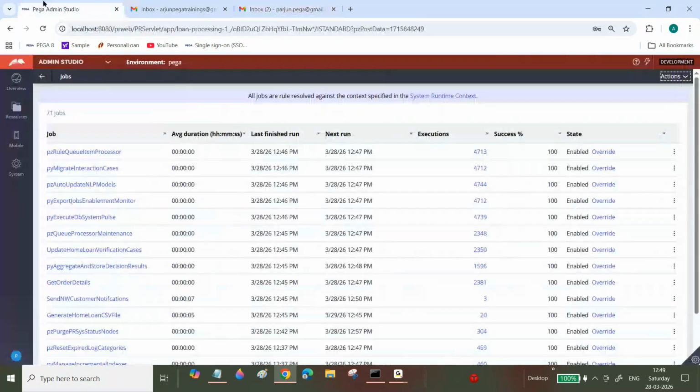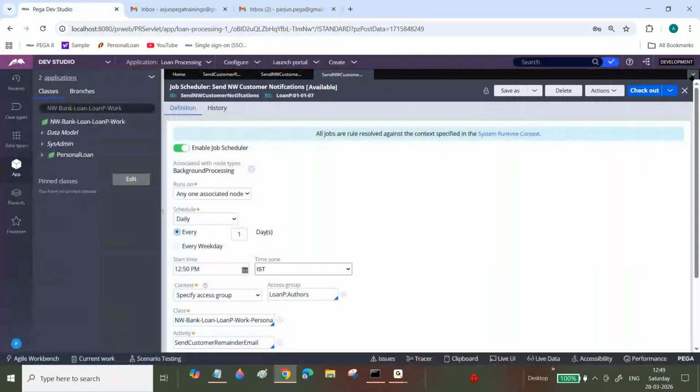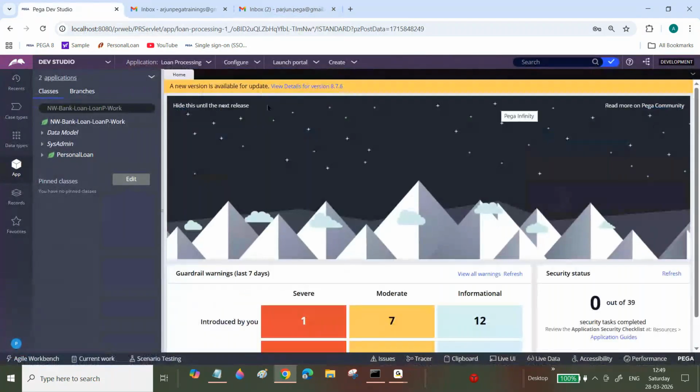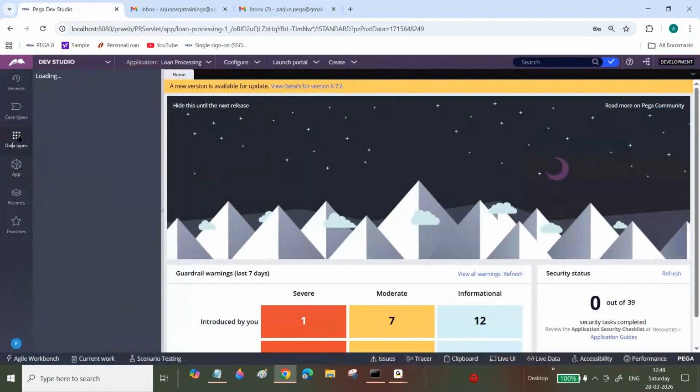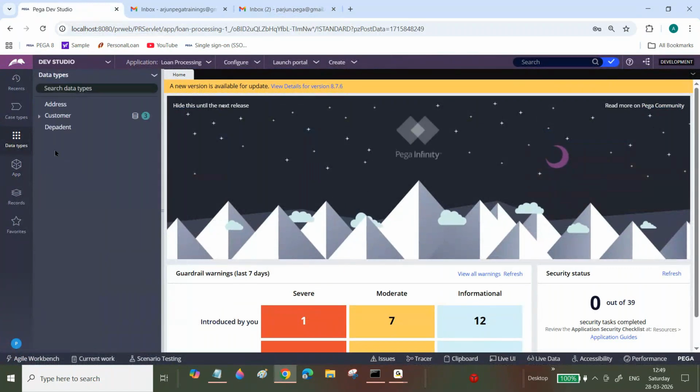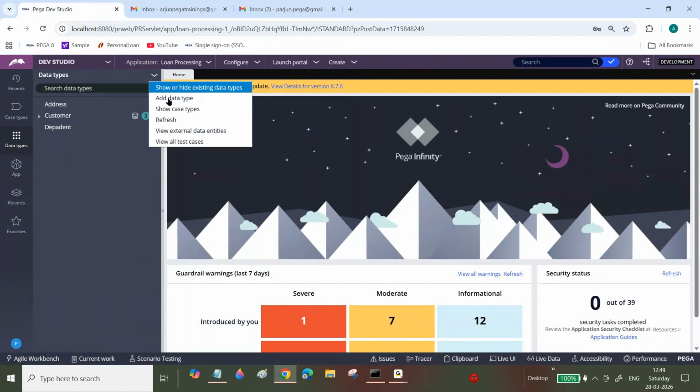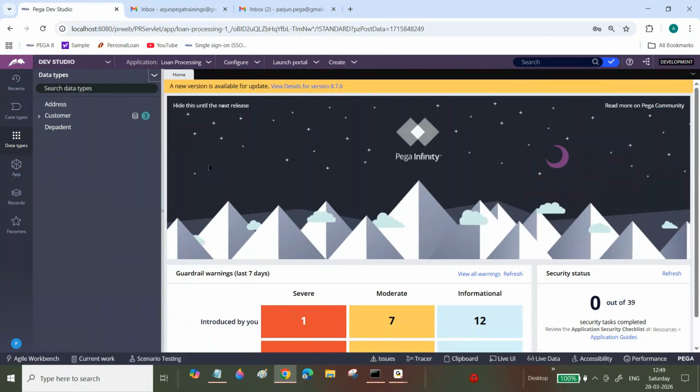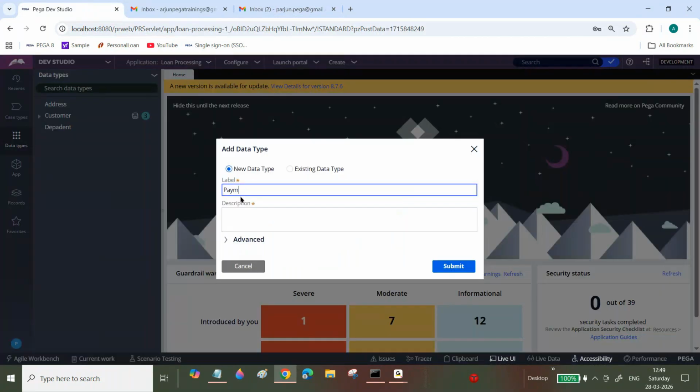Sir, next one is not only this one, I will tell you. For example, go here. What we will do? Because some temp table we will create. I'm going to create one temp table, the payment table I'm creating.